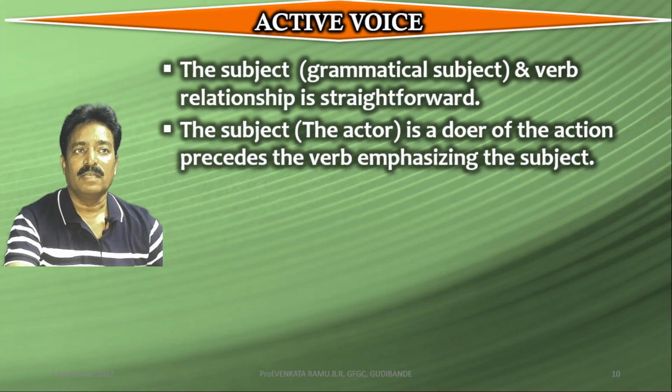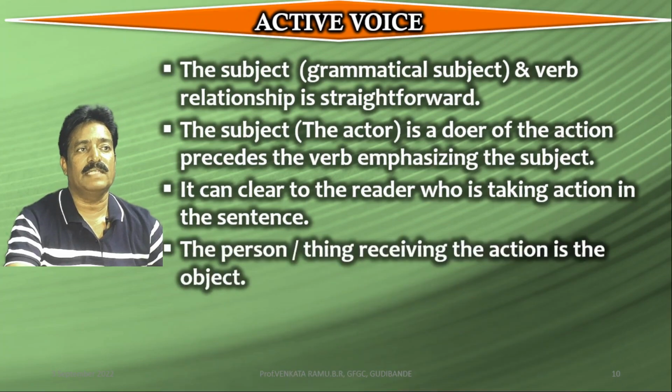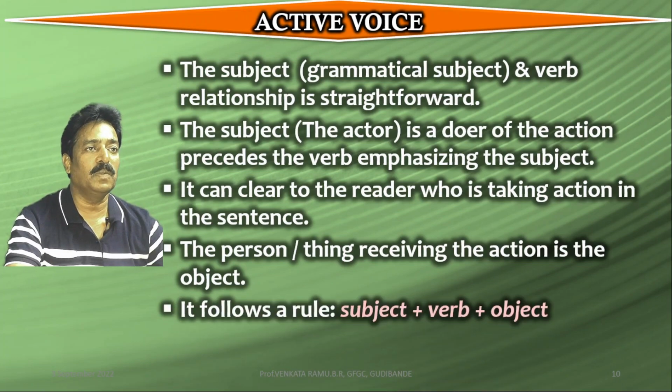In active voice, the subject performs the action expressed by the verb. Active voice can make it clear to the reader who is taking the action in the sentence. In active voice, the person or the thing receiving the action is the object. Active voice follows a rule, that is subject plus verb plus object.